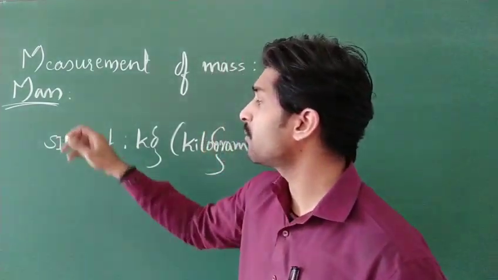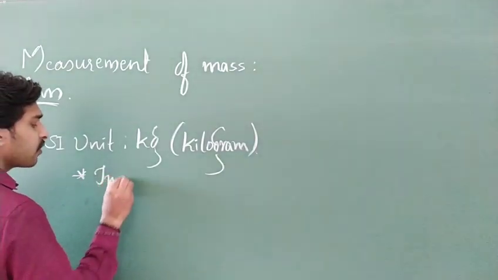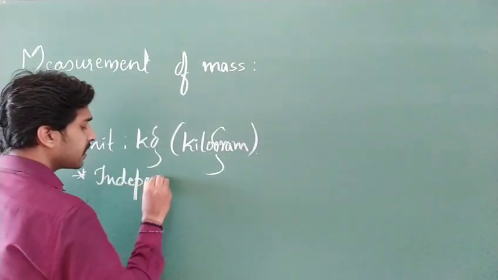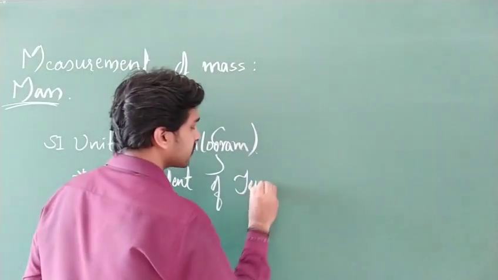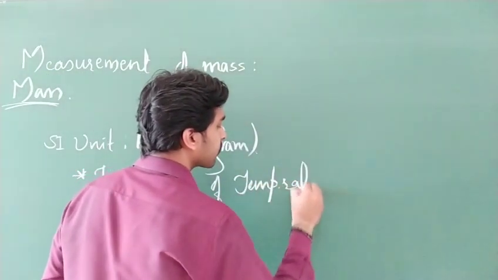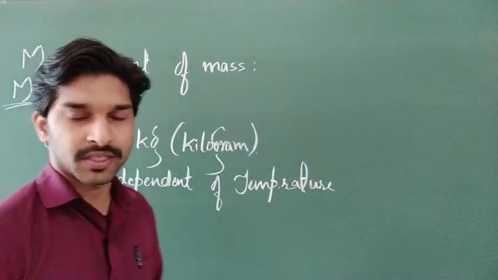So what we can conclude is, mass is independent of what? Temperature. Clear? Mass is independent of temperature.